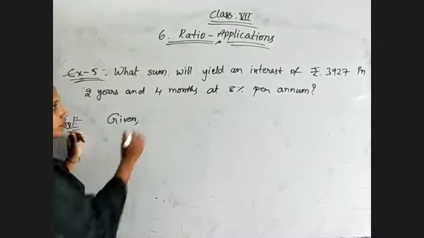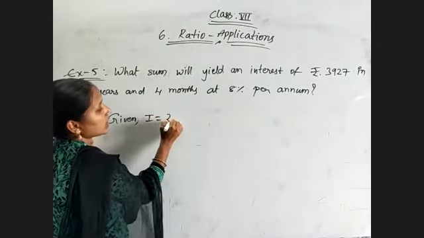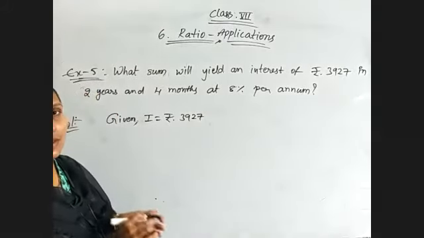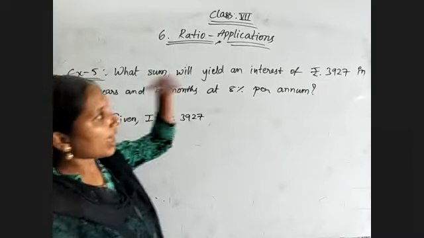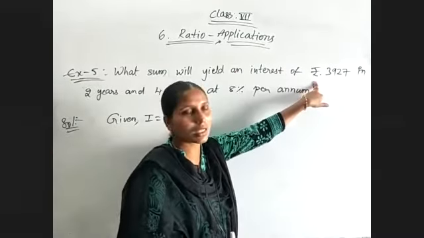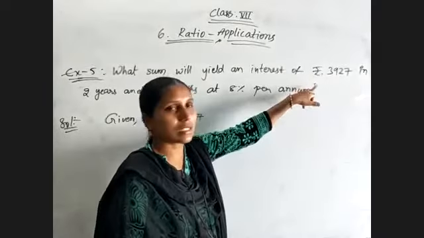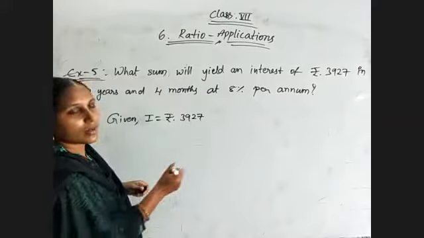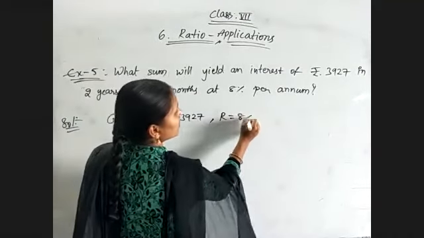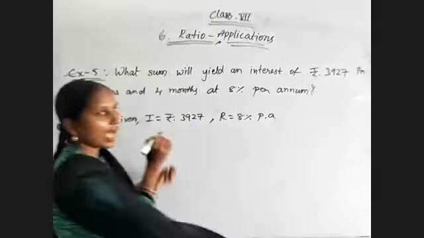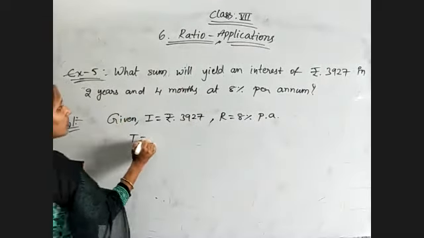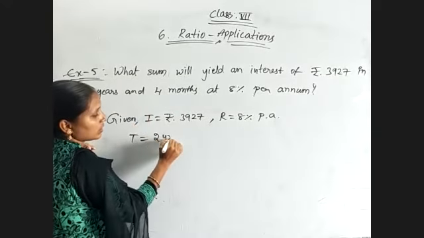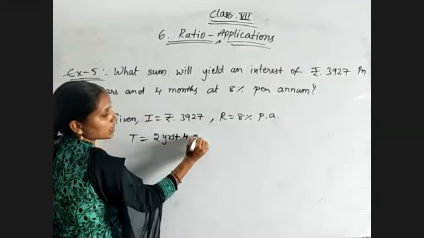We will see. First identify which values are given. That is very, very important. An interest of 3,927 is given, means this value is for interest. And rate of interest is equal to 8% per annum. And T value is equal to 2 years 4 months, that is 2 years plus 4 months.